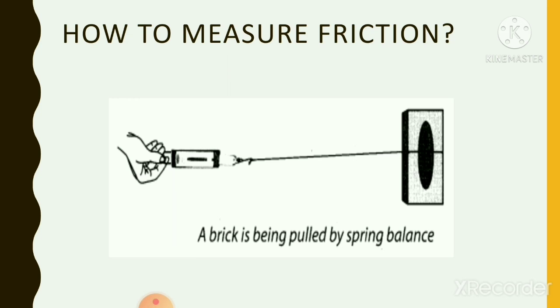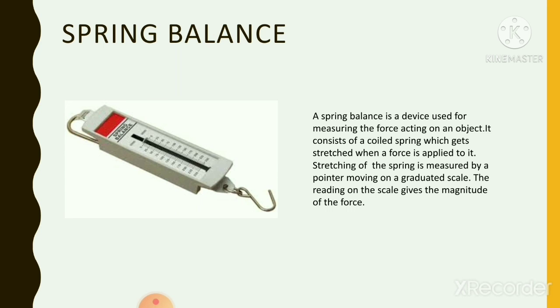Now let us see what a spring balance is. A spring balance is a device used for measuring the force acting on an object. You might have seen this device at your homes to measure the weight of your bags or suitcases. When you are traveling abroad, there we have to maintain a certain weight. So at home we can purchase a spring balance and measure the weight. This is also helpful in measuring friction.